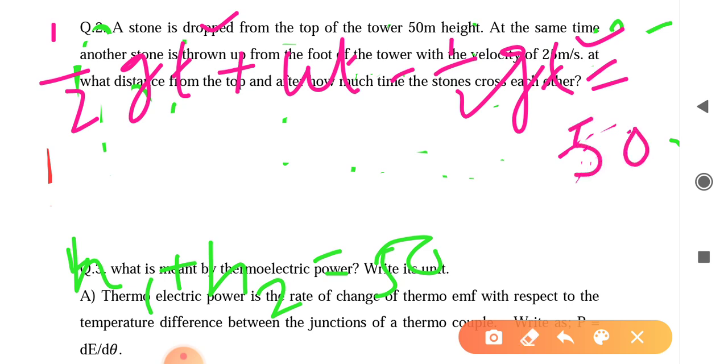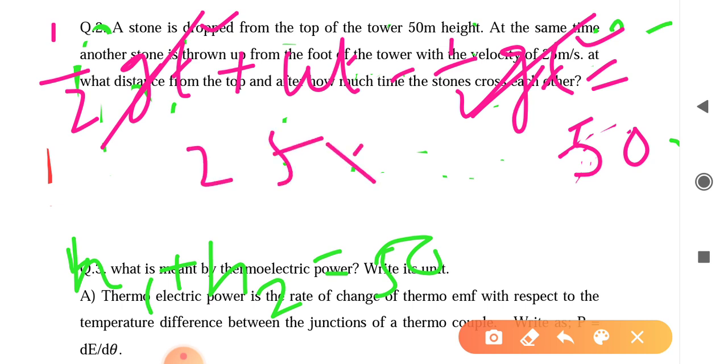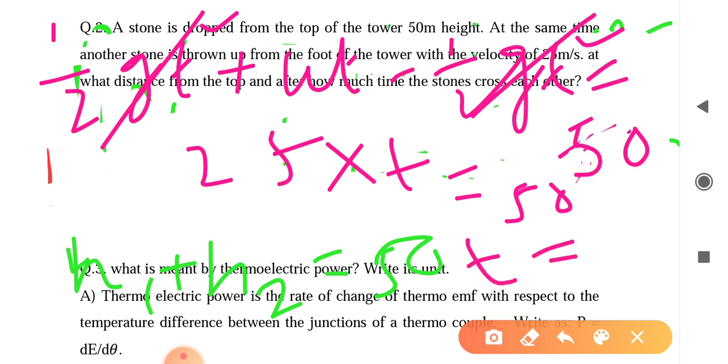So this half gt square cancels out, just ut equal to 50. And you know that u is given, u is 25 meter per second when the particle is thrown from the foot of the tower. So 25 into t equal to 50, and t equal to 2.